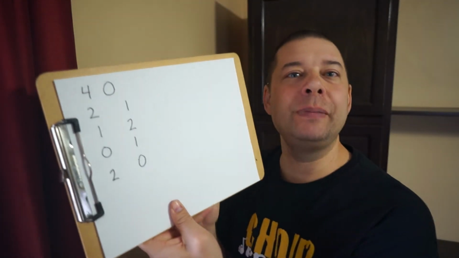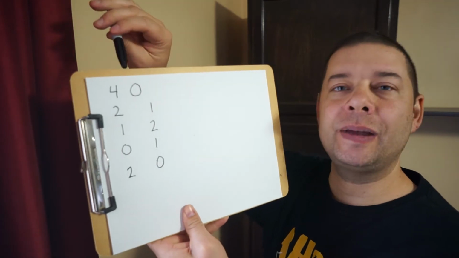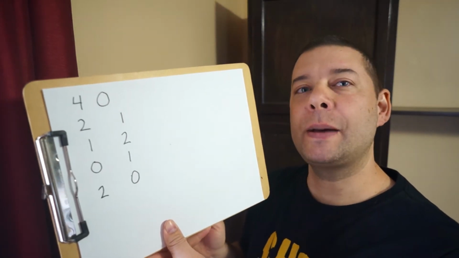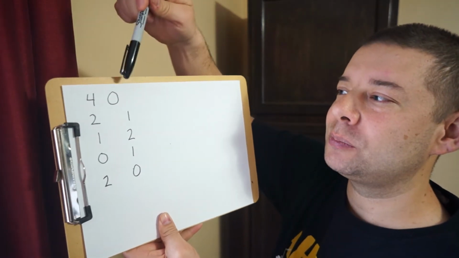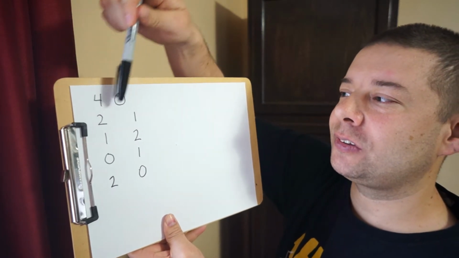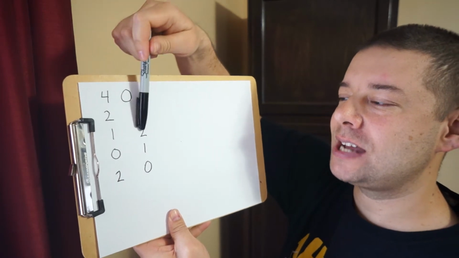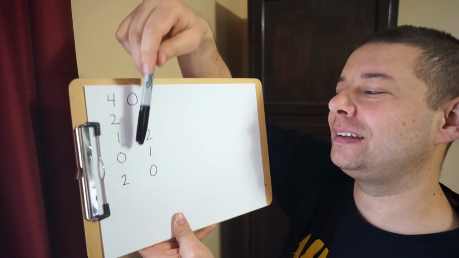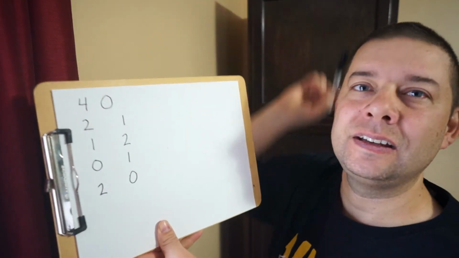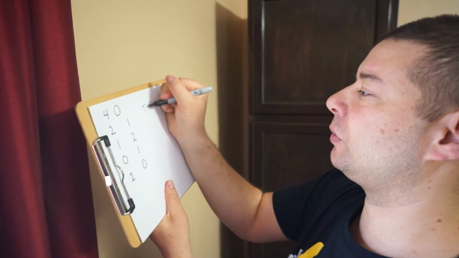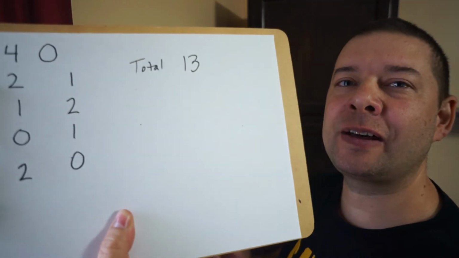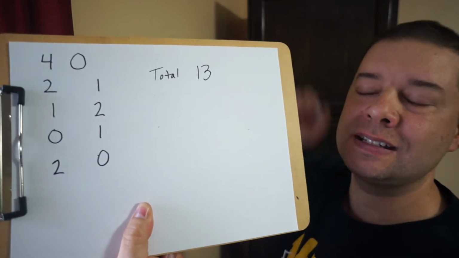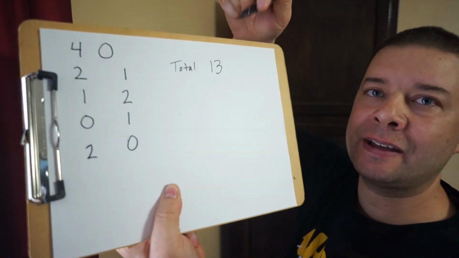So in order to find the mean or the average of this information, I need to follow the following steps. First, I'm going to add together all of these numbers. So I have 4 plus 0, that would be 6, 7, 8, 10, 10, 11, and 13. So I have 13 total. So I'm going to take my total and I'm going to write that down. So total is 13.